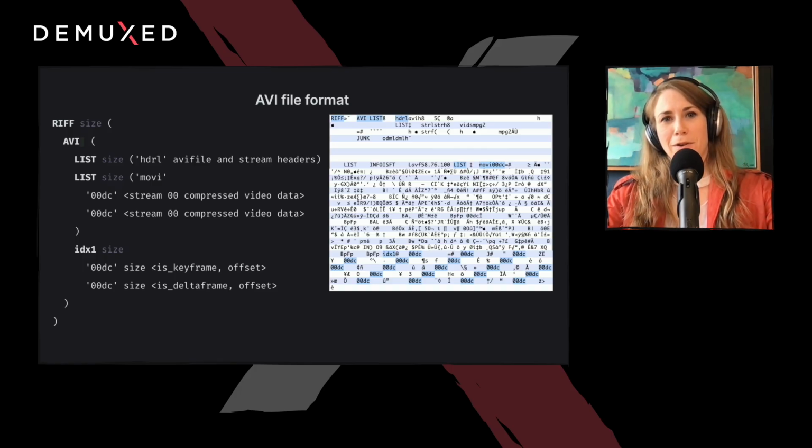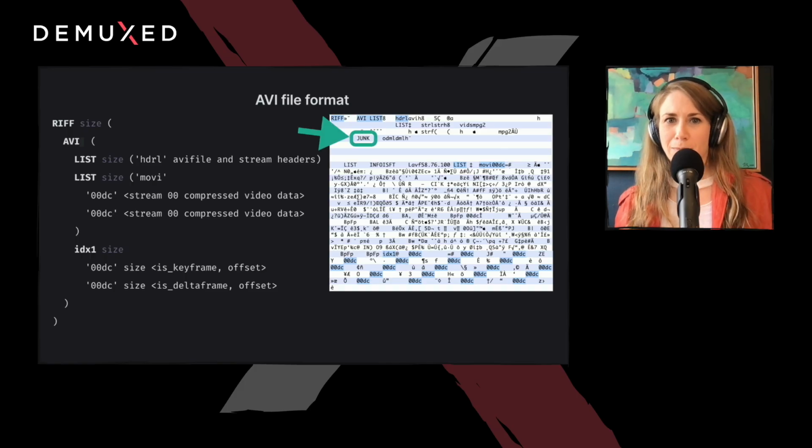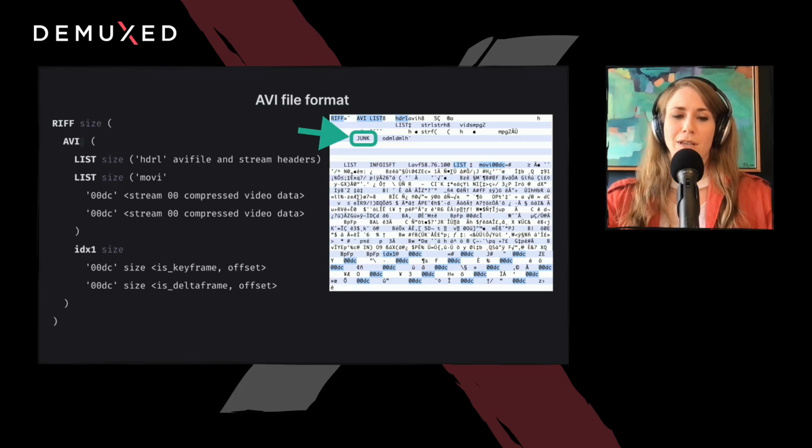My favorite part, though, is there also exists a junk type chunk where the data is simply ignored. Sounds ripe for steganography. Just saying. This junk chunk is also indicative of why AVI is so popular for datamoshing. It's a bit of a YOLO file format.